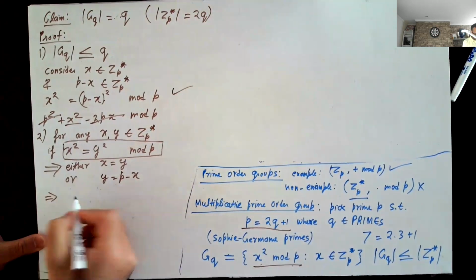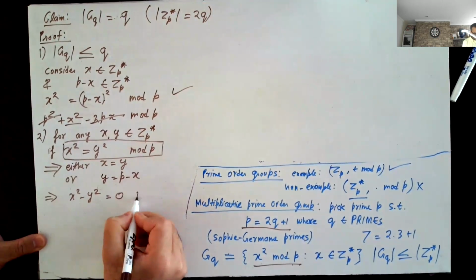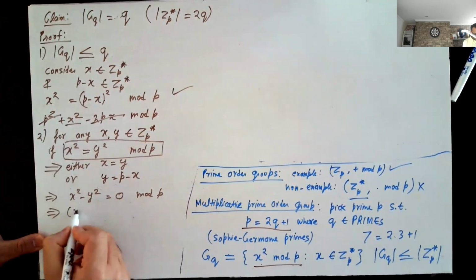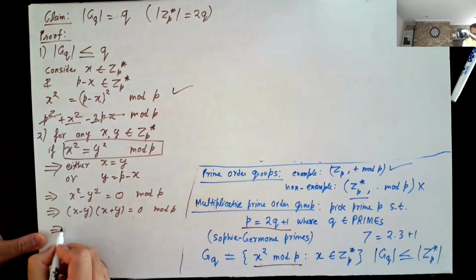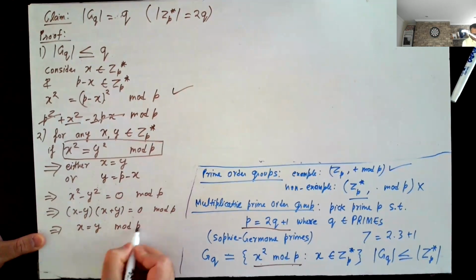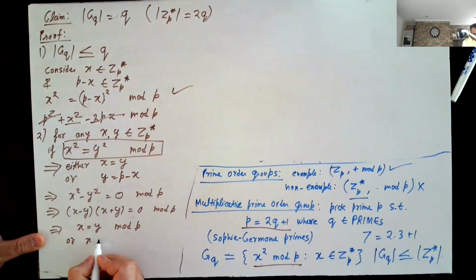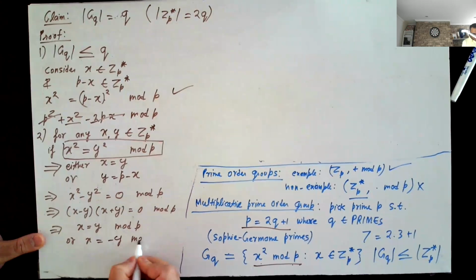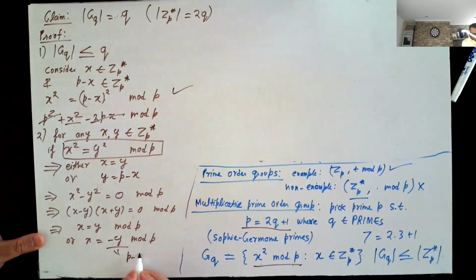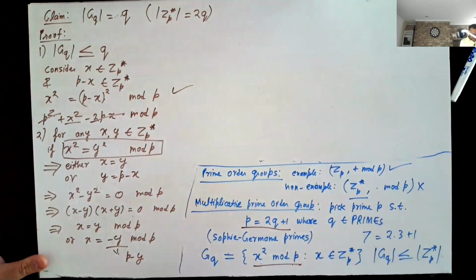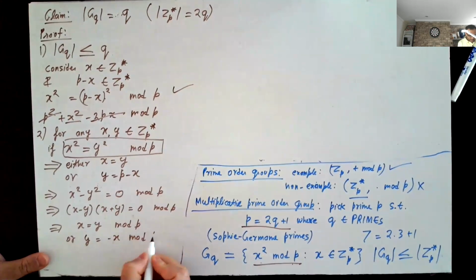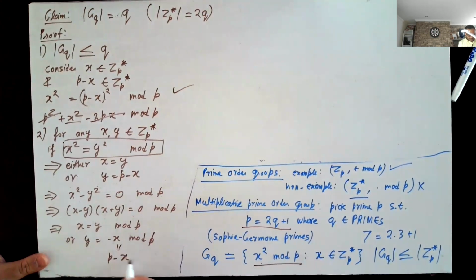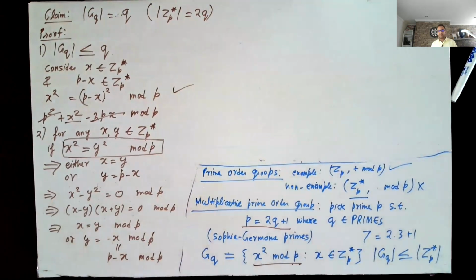This implies that X square minus Y square equals 0 mod P. This implies that X minus Y times X plus Y is 0 mod P. This implies that either X equals Y mod P or X equals minus Y mod P, and minus Y is the same as P minus Y. Y equals minus X mod P, and by the way, minus X is the same as P minus X mod P. So this sort of completes the proof.